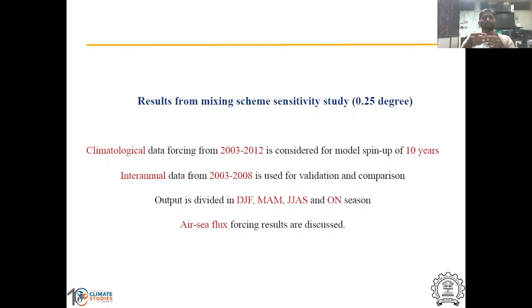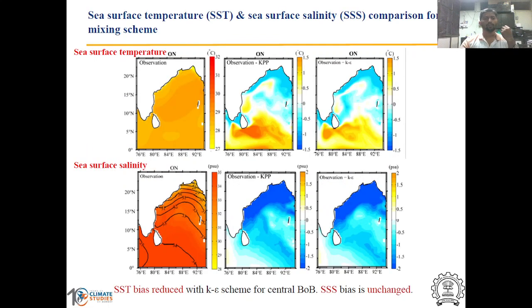Here it solves two different equations, two PDEs, to find the turbulent kinetic energy and dissipation, and then the TKE and the dissipation are transferred over the domain. It is observed from the output analysis of KPP and K epsilon that the sea surface salinity and ocean currents do not show much change with change in mixing scheme. But if we see the sea surface temperature, we can clearly see that the K epsilon temperature profiles show lesser bias compared to the KPP mixing scheme.